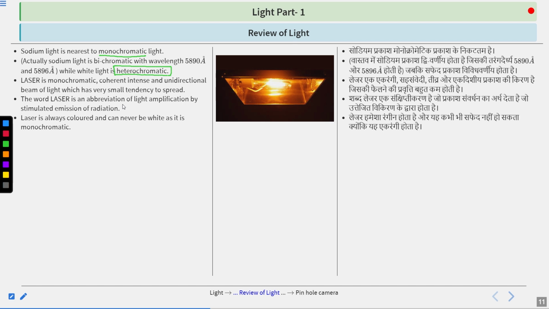If the laser were a white light consisting of many colors, that is not possible, because if many colors are used, the tendency to spread will be higher. And we know the laser always has a small tendency to spread. So that's why laser is always colored and can never be white, because it is monochromatic. So this thing becomes clear now.